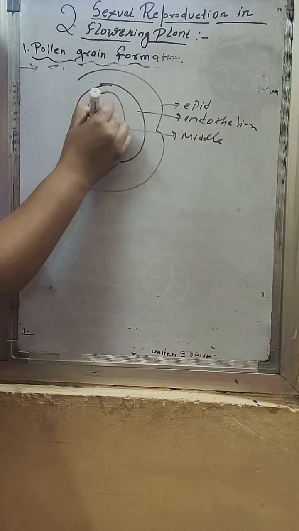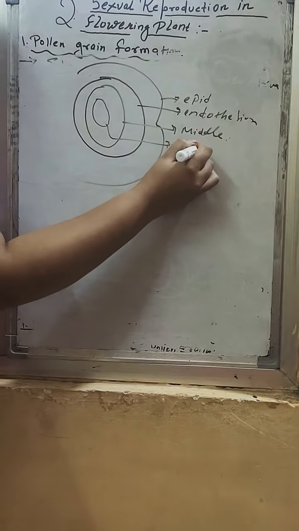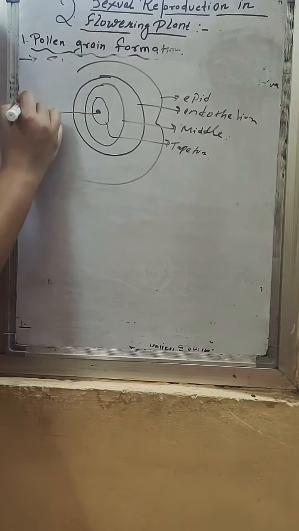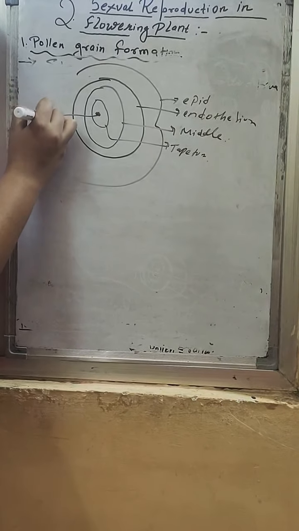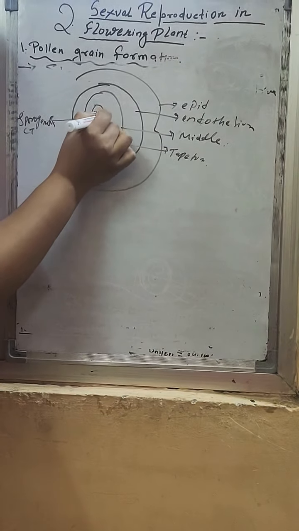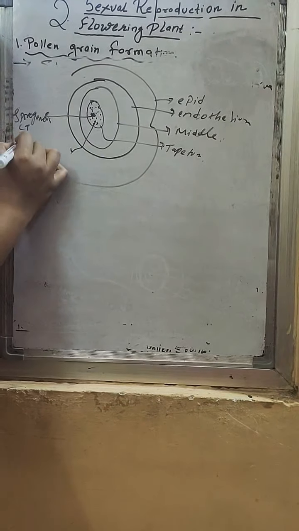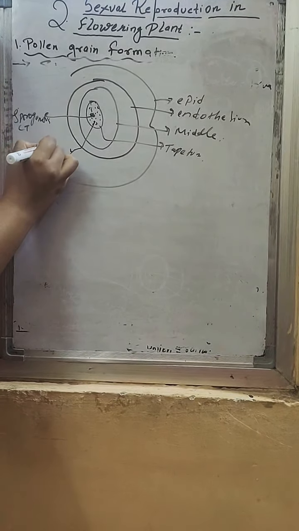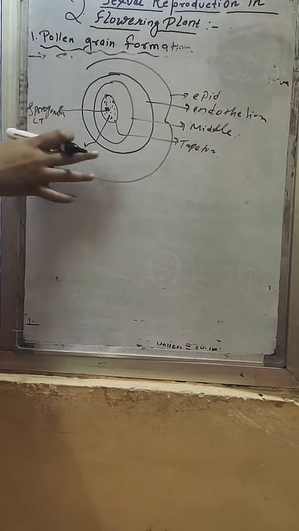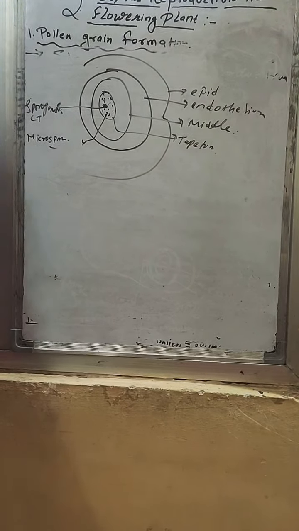This one is known as tapetum, and within the tapetum, sporogenous connective tissue is present, and various microspores are present. So this is a diagram of your microsporangium.